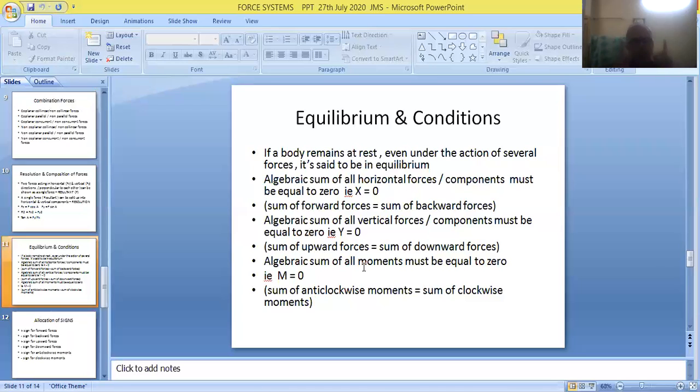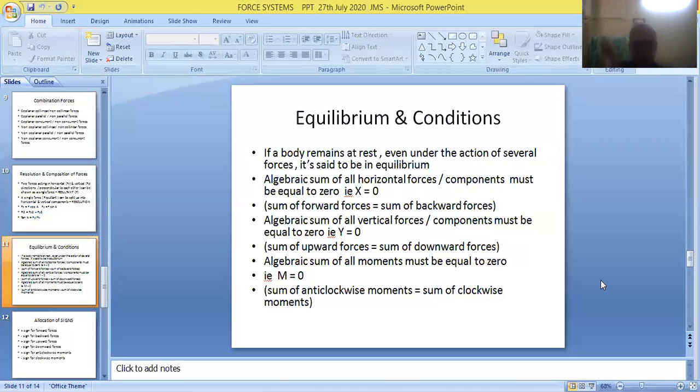Sigma x is equivalent to 0. That's the first condition. Sigma y is equivalent to 0. That's the second condition. Sigma m is equivalent to 0. That is the third condition. So they are referred to as conditions of equilibrium. If all the conditions are satisfied, then only the body remains in rest position, and only then does the body remain in equilibrium. Therefore, they are referred to as conditions of equilibrium.